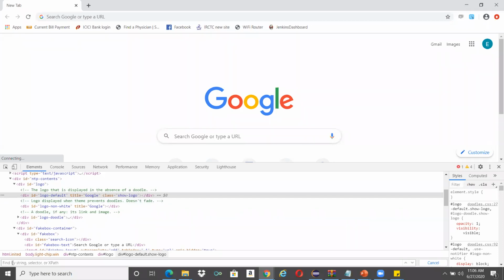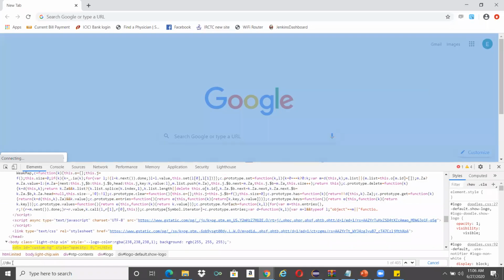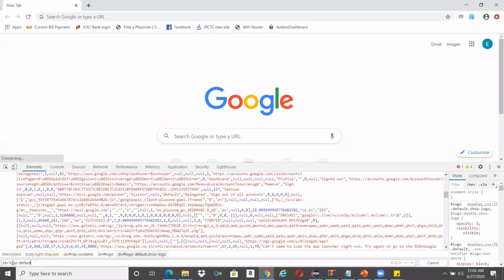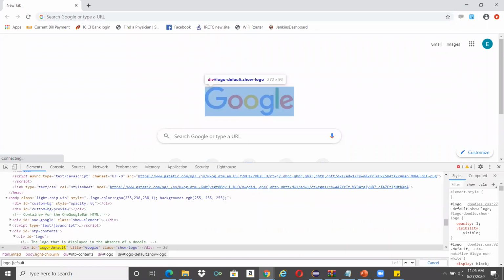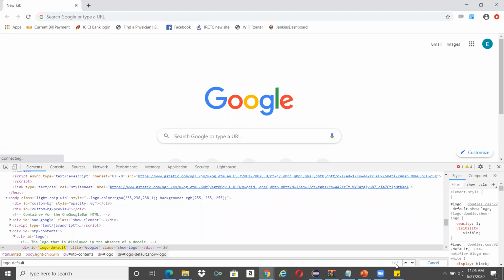I write two forward slashes and give the anchor tag as div, or we can directly write ID equals something. I just gave whatever ID I have here directly. Now you can see 1 of 1 at the bottom. Hope you can see my screen clearly.